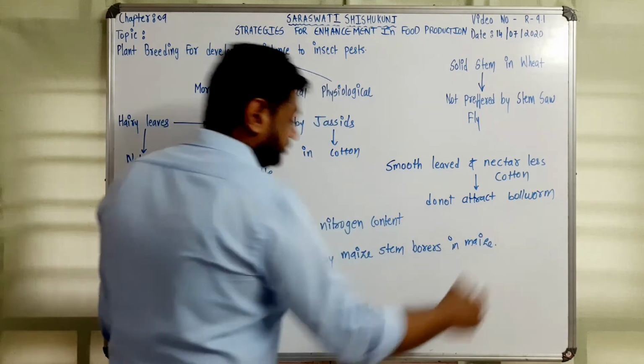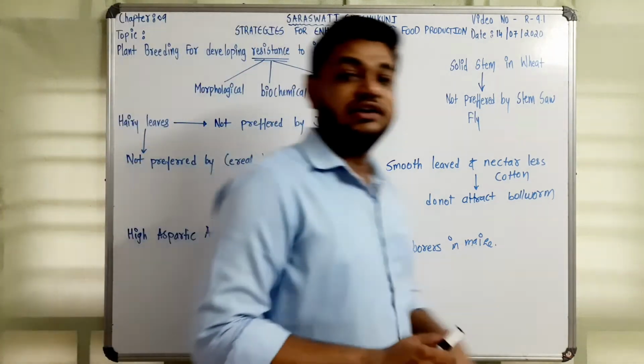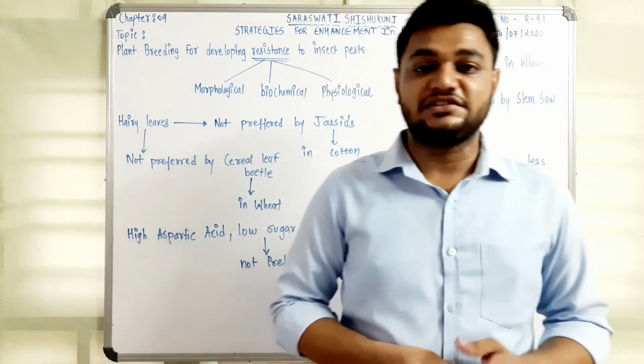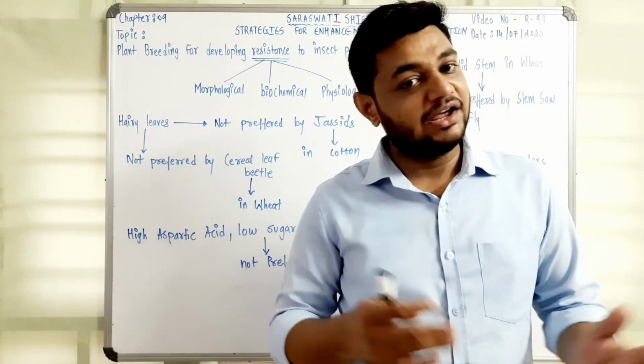So this was about plant breeding for developing disease resistance. Now we will discuss biofortification, then single cell protein and tissue culture.